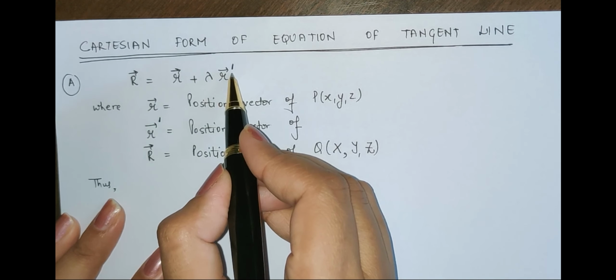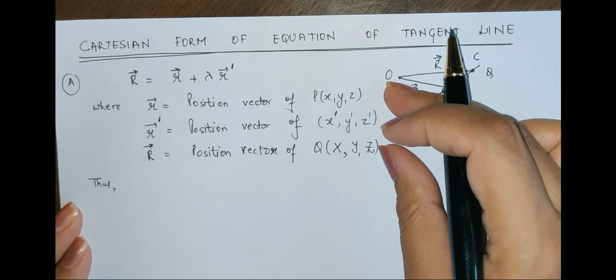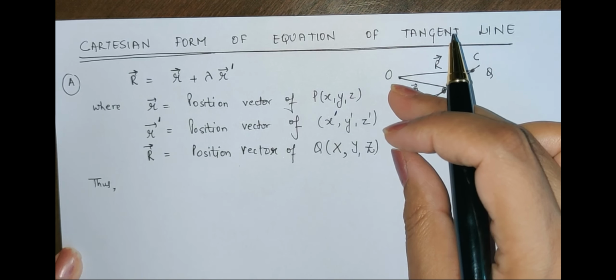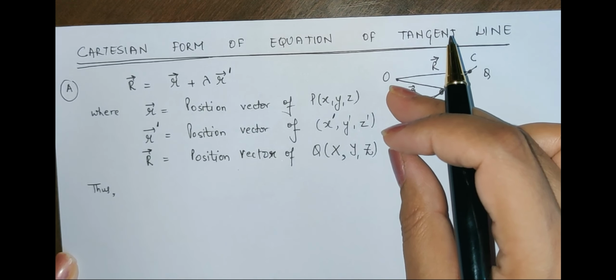Now we have the position vector of point P as x, y, z, and the position vector r dash. Definitely r dash is obtained from r simply by differentiating with respect to s. So its coordinates will be x dash, y dash and z dash, correct? And lastly was capital R, the position vector of Q, that is capital X, Y, Z. Since we already know all three vectors and their Cartesian points, now I can write the vectors in elaborated form. So let us write them.